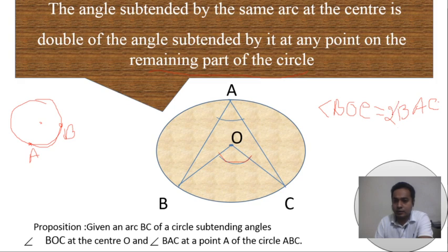We want to prove BOC is the double of BAC. This is our condition to be proved.